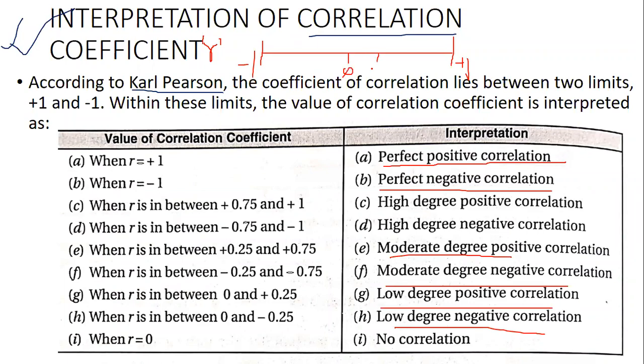We have 0.25 and 0.75 on the positive side. Similarly, on the negative side, minus 0.25 and minus 0.75.